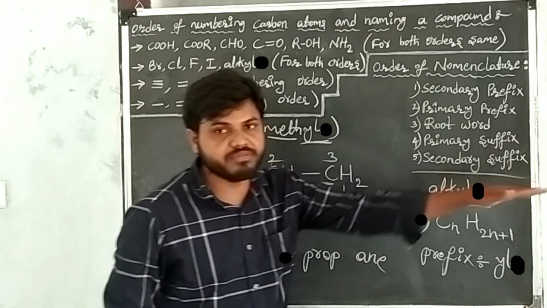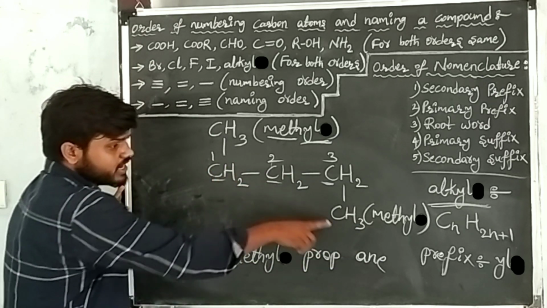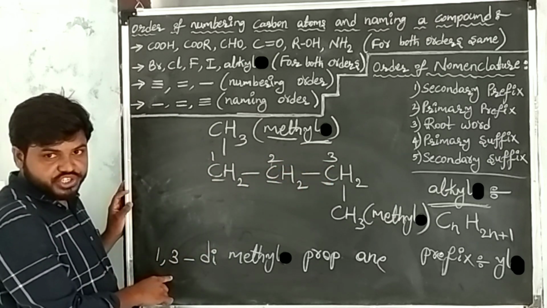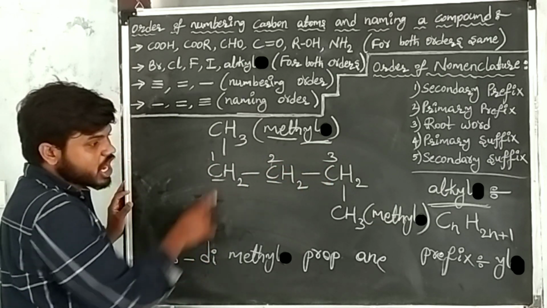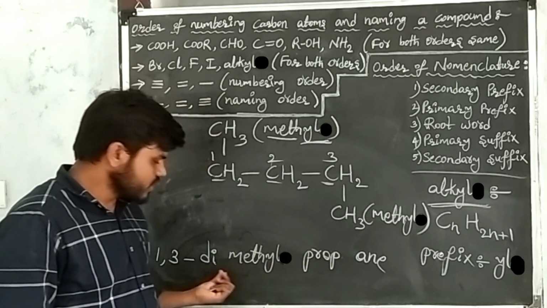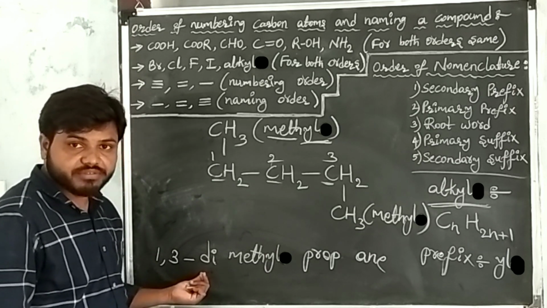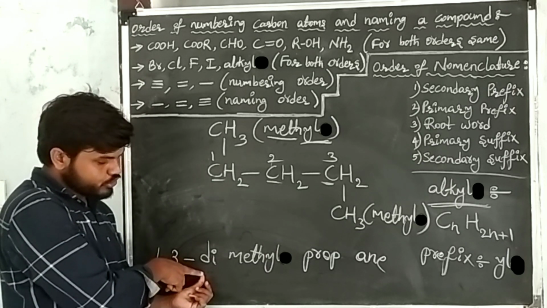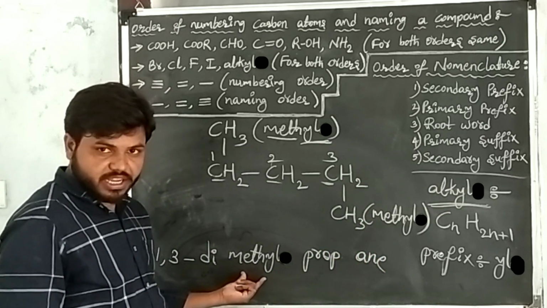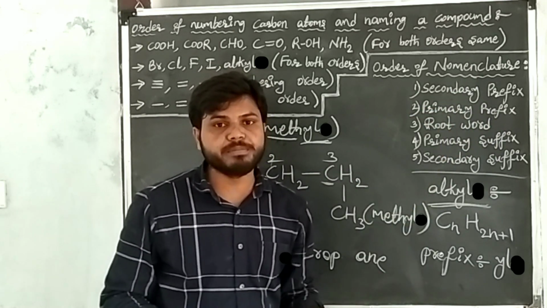First you write the secondary prefixes. Here these methyls are secondary prefixes. Write the positions of each methyl, that is 1, 3. After writing the positions, how many times is it repeating? Two times. The numerical prefix for two times is di. Methyl is repeating two times, that's why the numerical prefix is di. After that, the prefix for methyl is methyl. After writing the secondary prefix, go to the primary prefix.